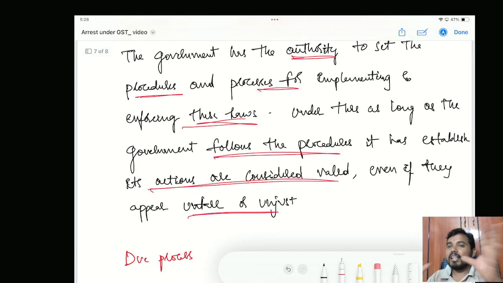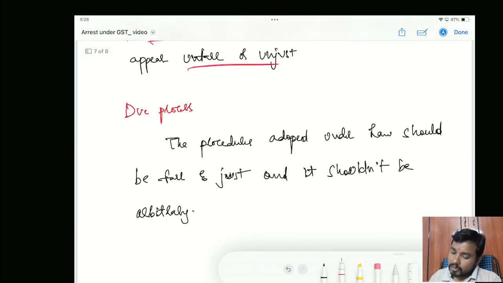Now whatever the procedures you have given in the law, the moment I am following all those things, the arrest that I have made is proper. Okay, this is what procedure established by law is. What is due process of law?